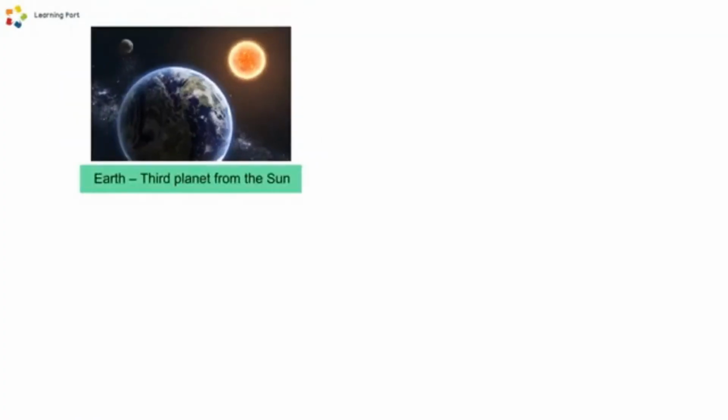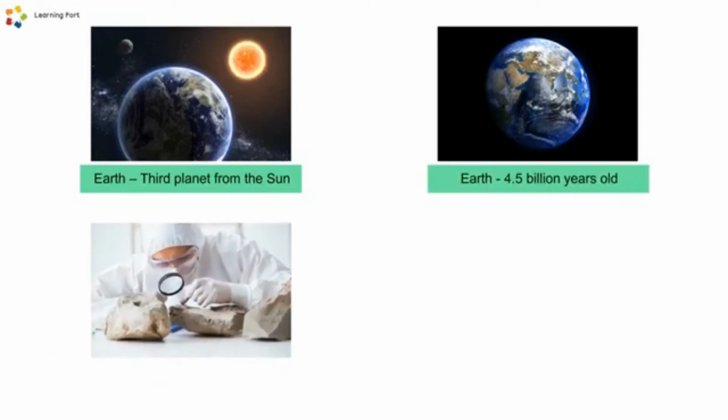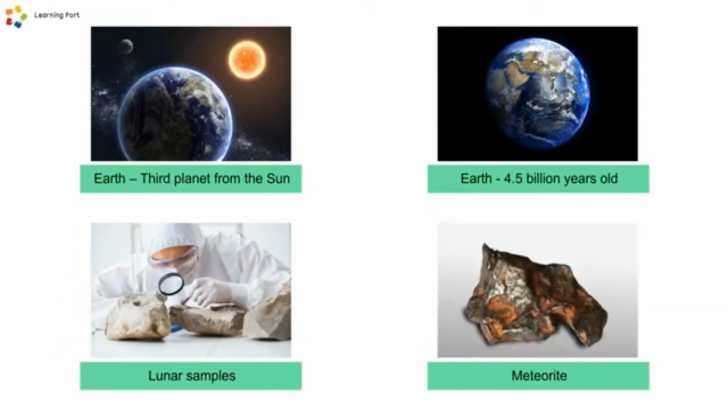Earth is the third planet from the Sun. The Earth is estimated to be about 4.5 billion years old. Scientists used lunar samples and meteorites to determine the age of the Earth.